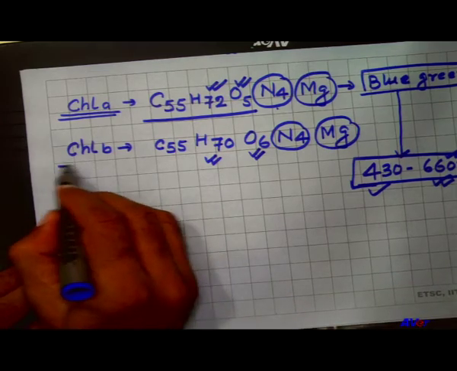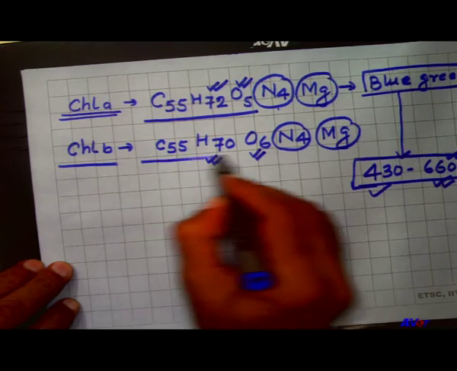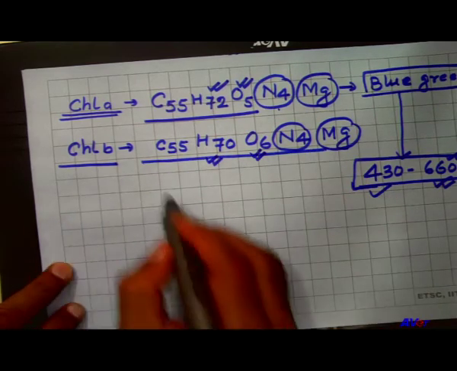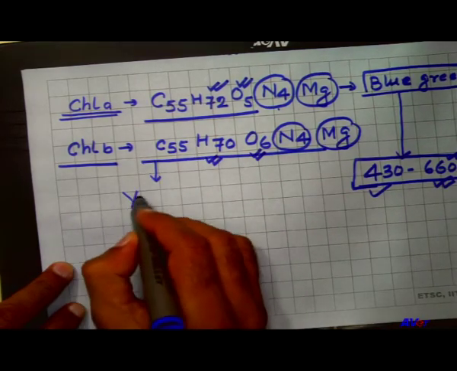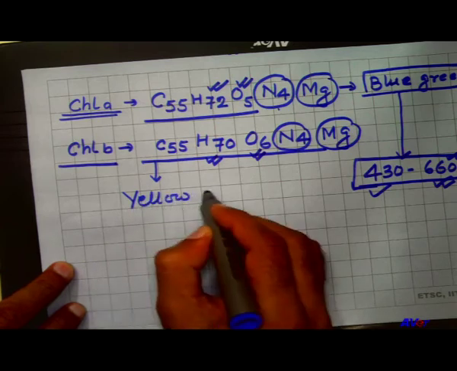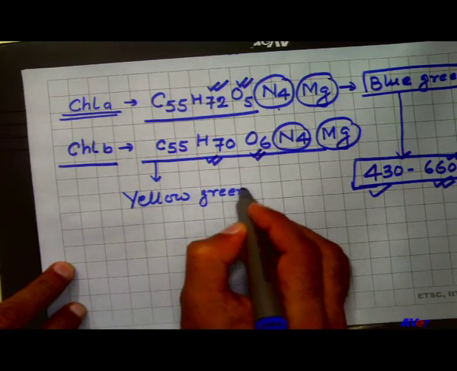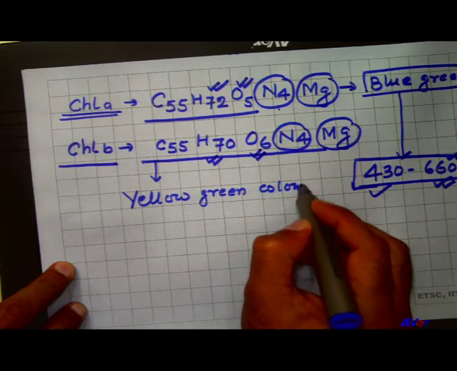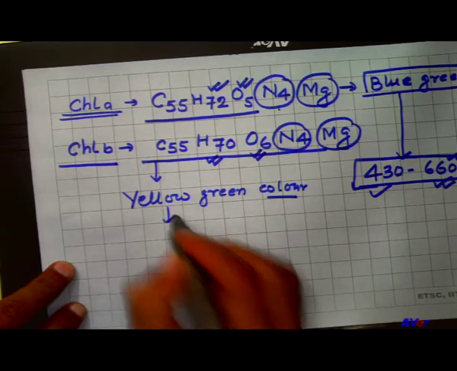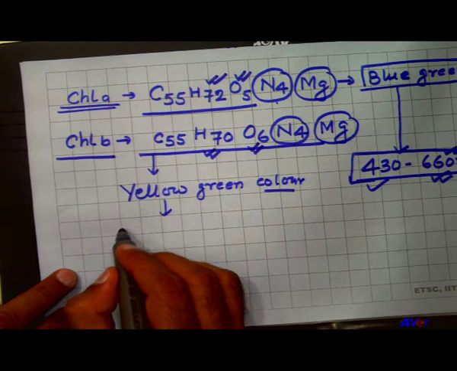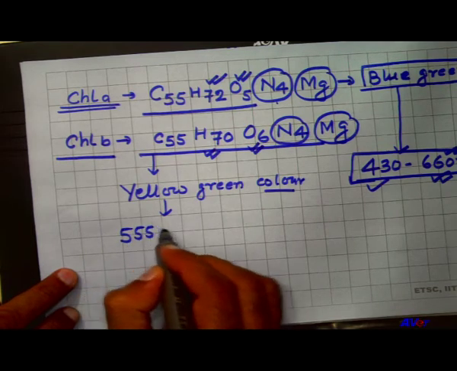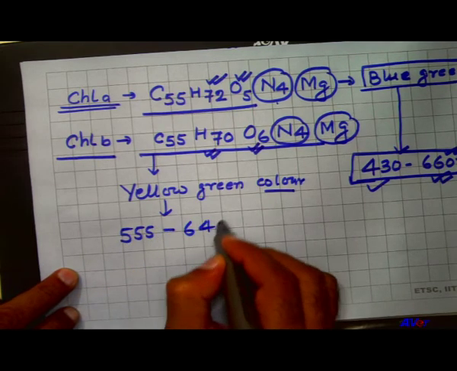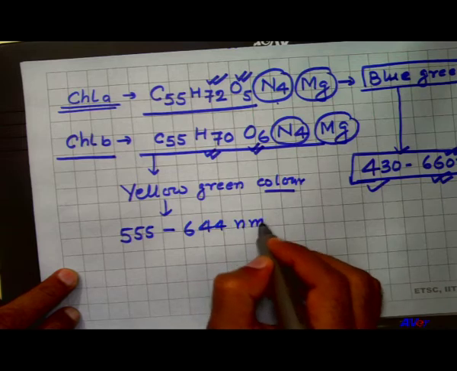In chlorophyll B, the molecular formula is this, it is generally yellow green in color, and it also receives the wavelength 555 nanometer to 644 nanometer of light.